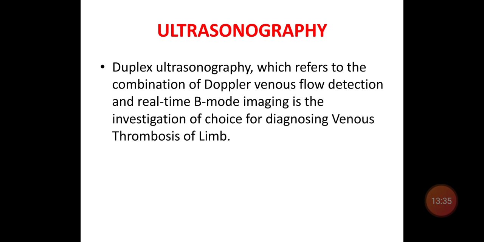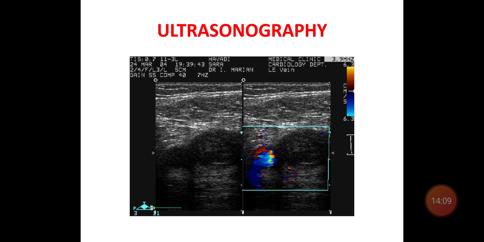Ultrasonography, that is duplex ultrasonography, is a combination of Doppler venous flow detection along with real-time B-mode imaging, and is the investigation of choice for diagnosing venous thrombosis of the limb. It is a less expensive and more easily available investigation tool for diagnosis of DVT compared to venography.